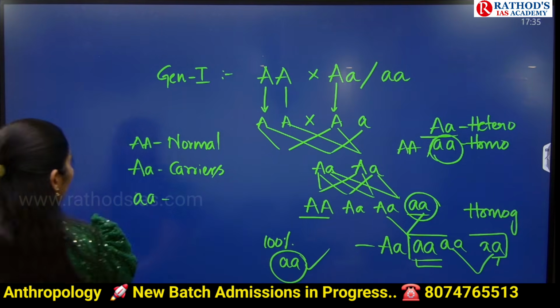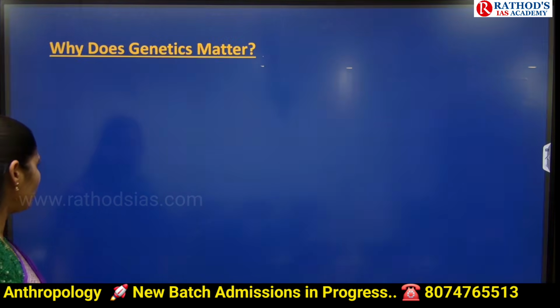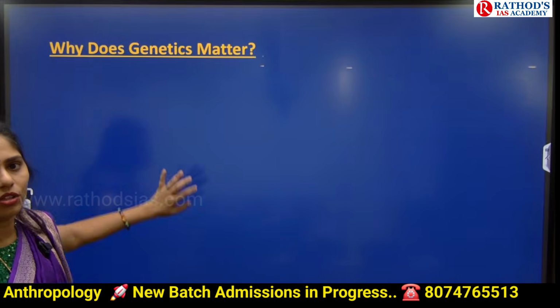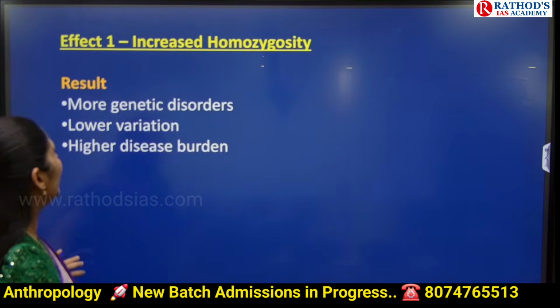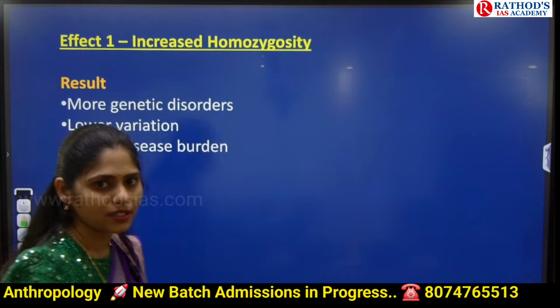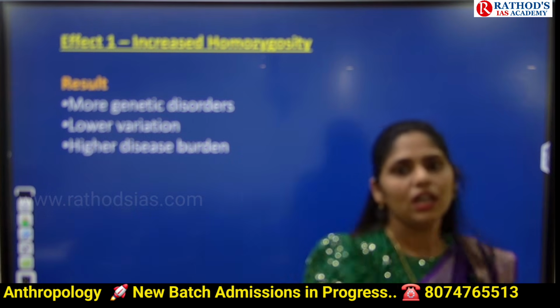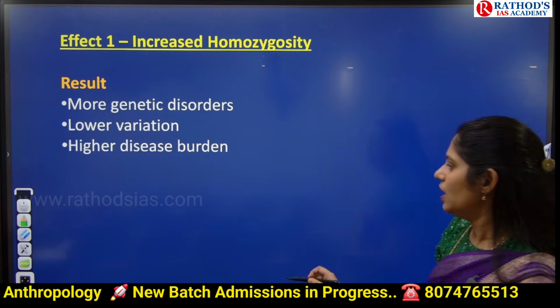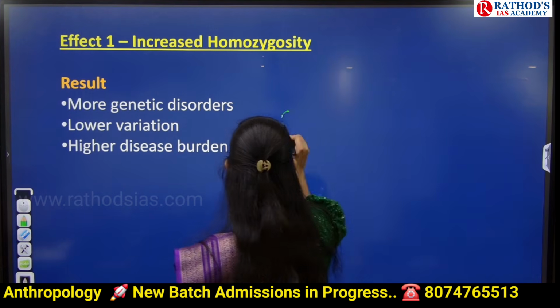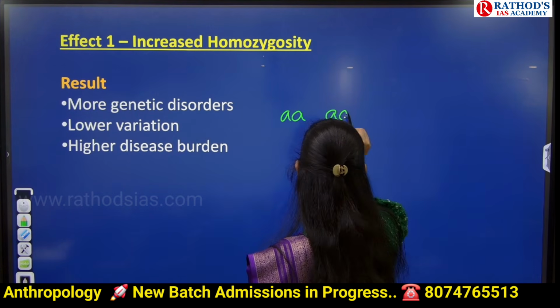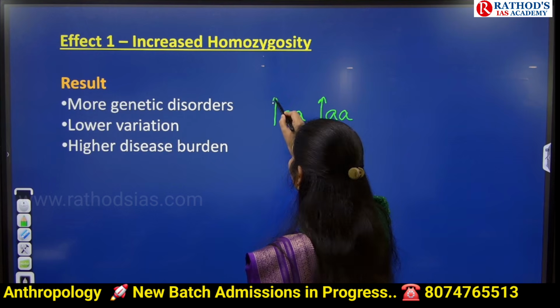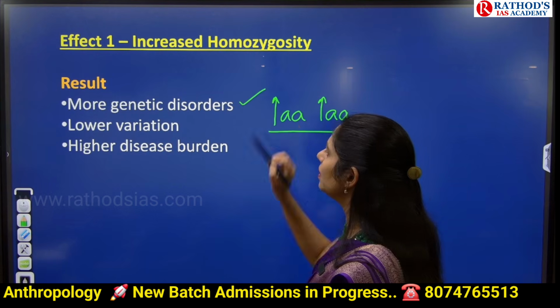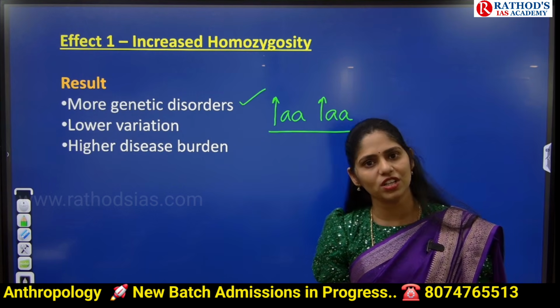Okay, I'll take one entire class on that, which will be around 2.5 hours. So this is about the genetics behind it. And now let us see what is the effect. The first one, there is increased homozygosity. Yes, I showed you aa, recessive genes will be expressed more. Because of this, what happened? There will be more genetic disorders in the next generation.